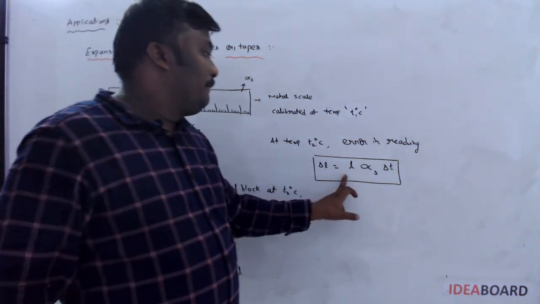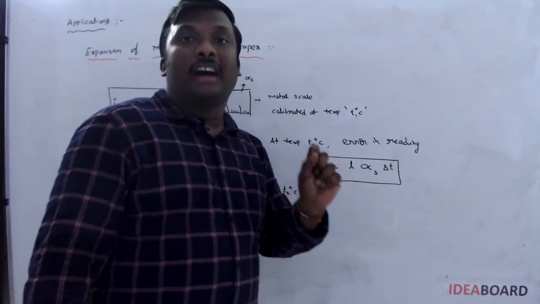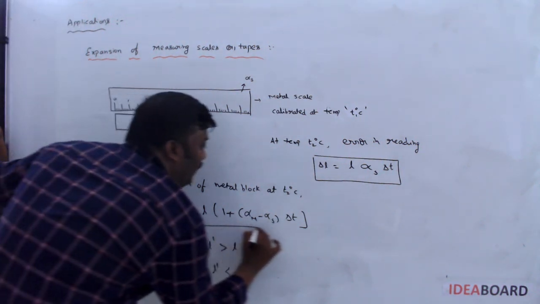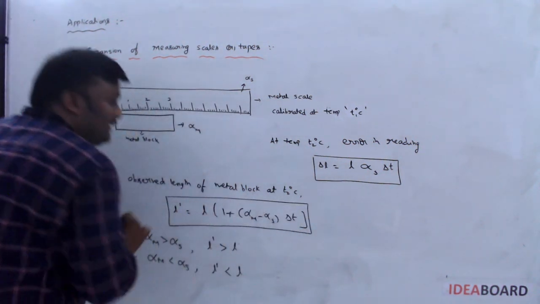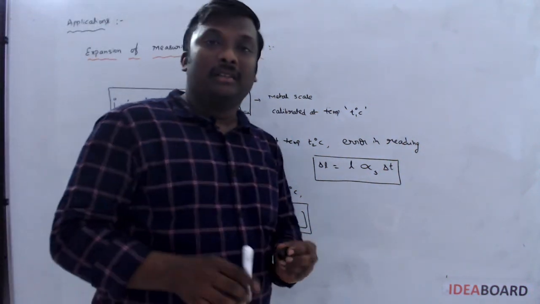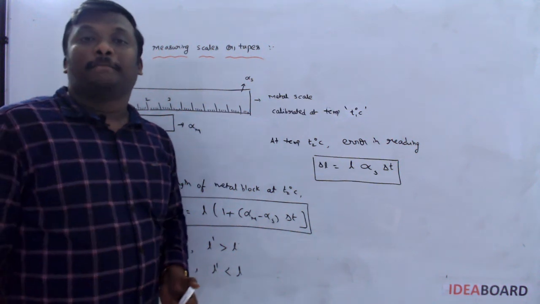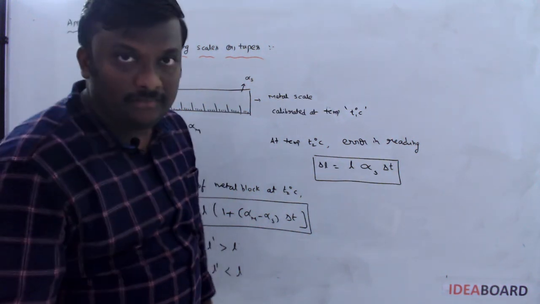So if they ask for error, please use this formula. If they ask for the final length or observed length, please use this formula for metal tapes or scales. So these are a few applications related to the expansion of solids. Thank you.